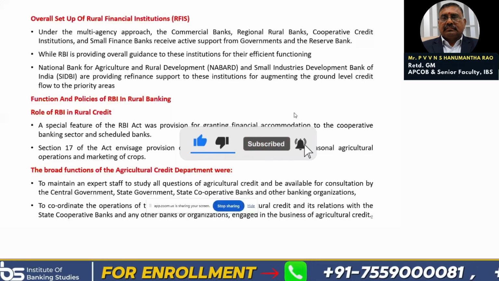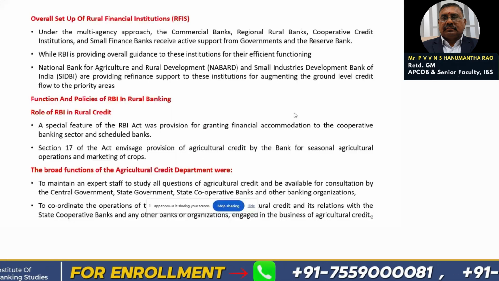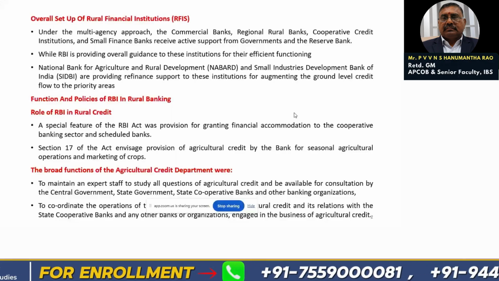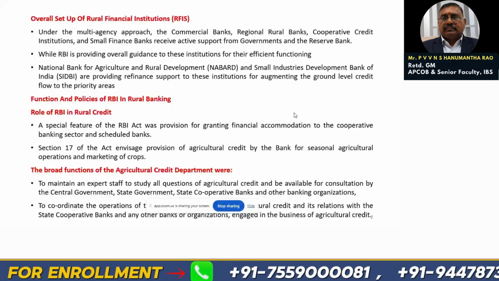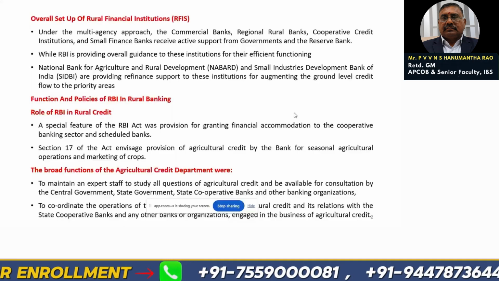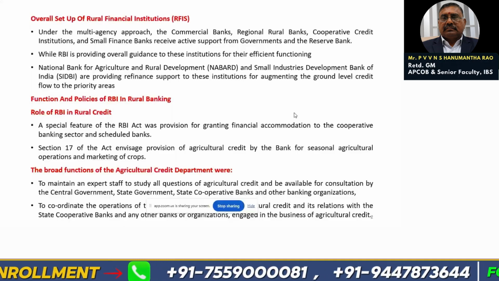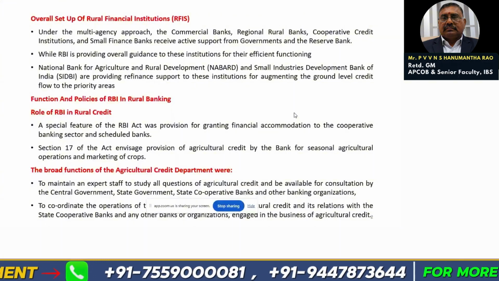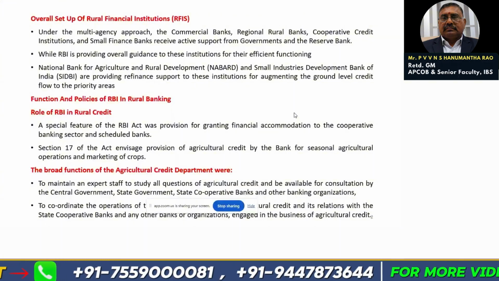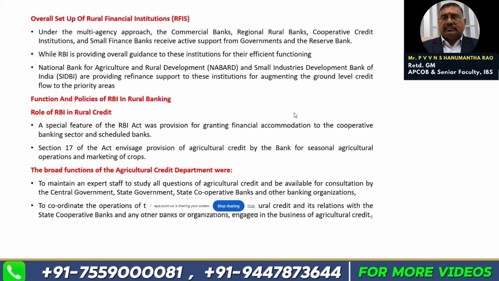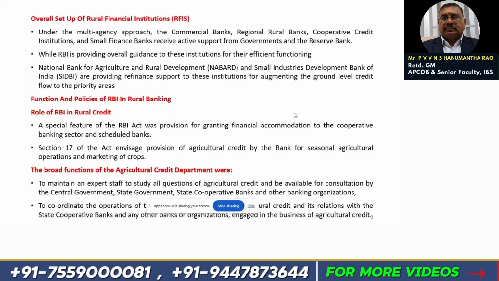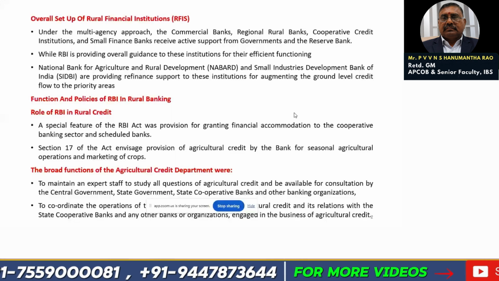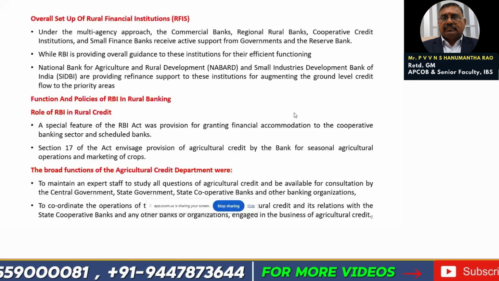So, role of RBI in rural credit. Friends, here we have section 17 of the RBI Act. It provides refinance for the SAO activities. SAO means seasonal agricultural operations. Please remember this. And marketing of crops also.